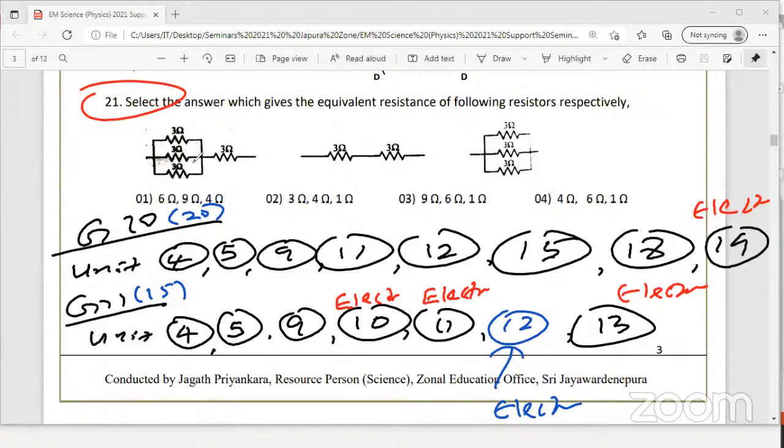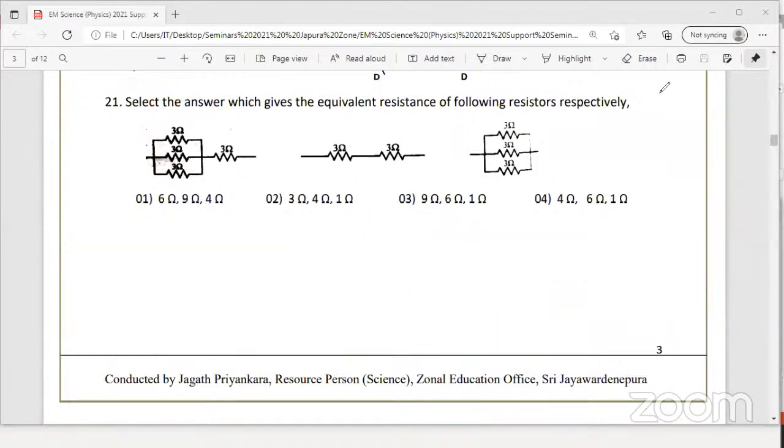Now question number 21, I'll give the answer. First one, when all the resistors are equal in parallel, what is the short method? Look at the screen. All three you can simplify like this: 3 divided by 3, you get 1 ohm. Then 1 plus 3, total resistance in the first circuit will be 4 ohms.